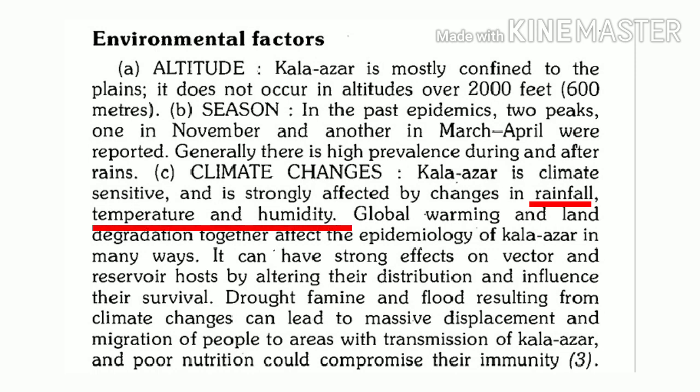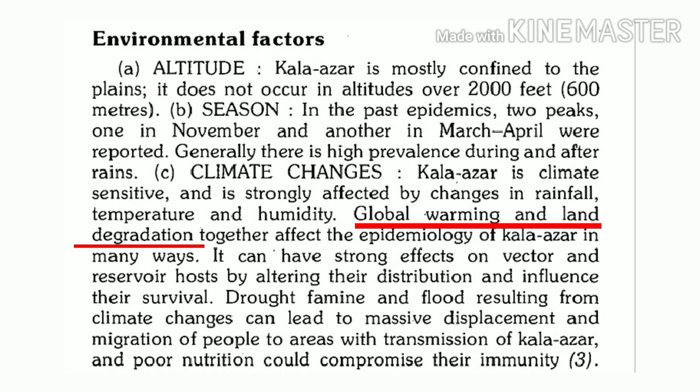These factors mainly include changes in rainfall, changes in temperature or changes in humidity. In addition to this, global warming and degradation of land all have impact on epidemiology of visceral leishmaniasis.